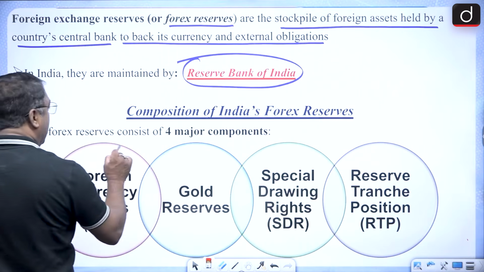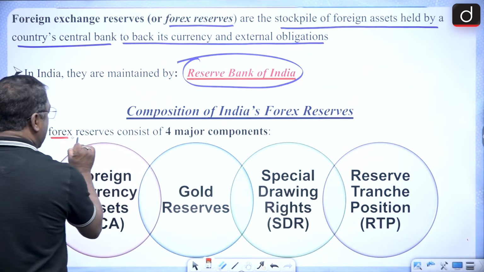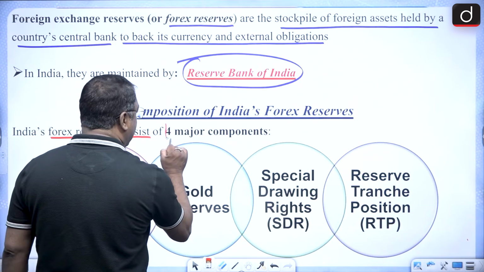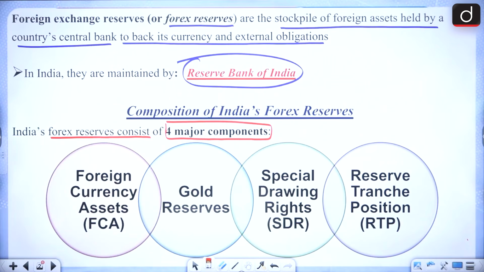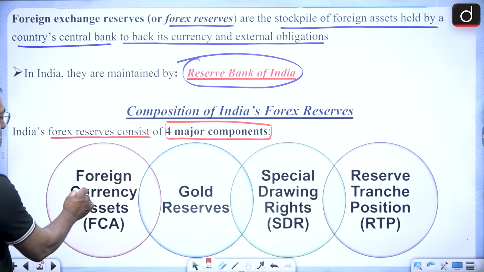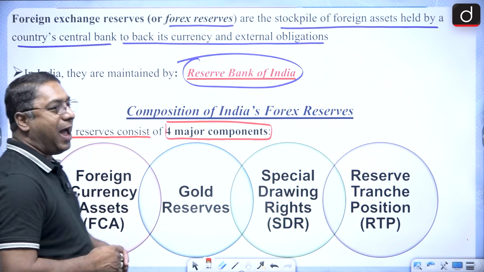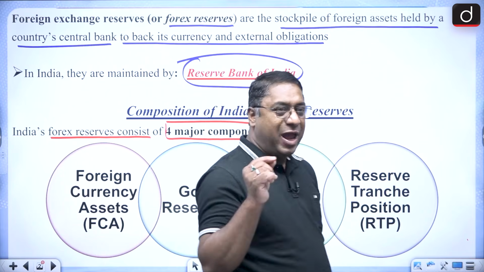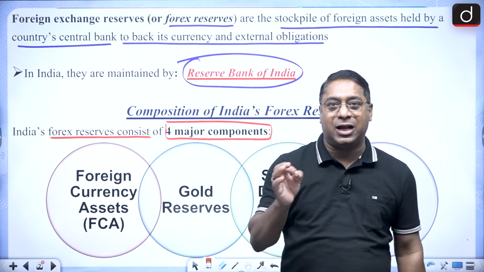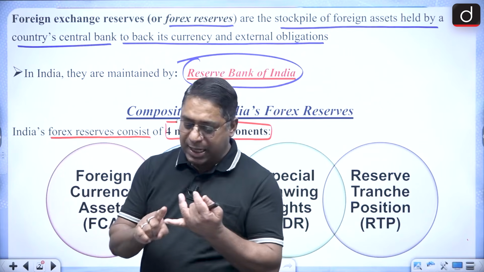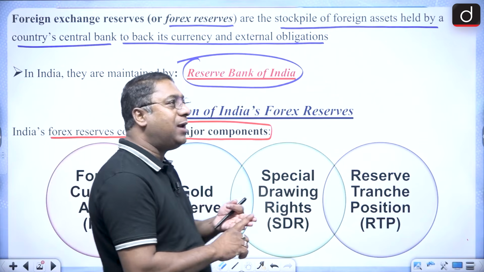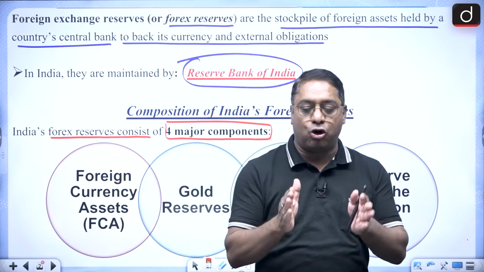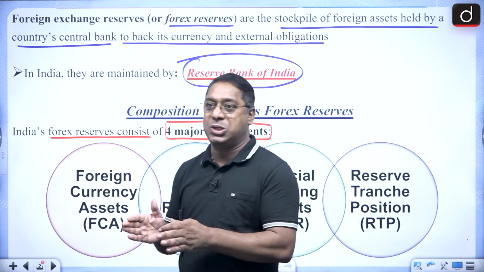You must remember that India's foreign exchange reserve consists of four major components. The first one is foreign currency assets, FCA. The second one is the gold reserves. The third one is the special drawing rights, SDR.